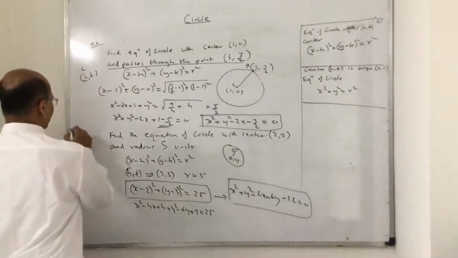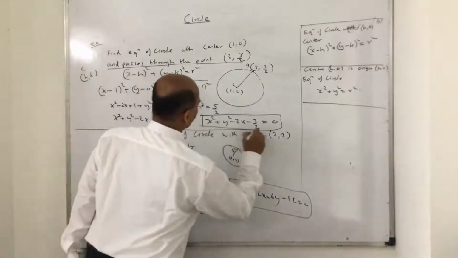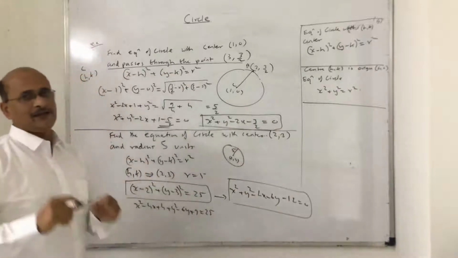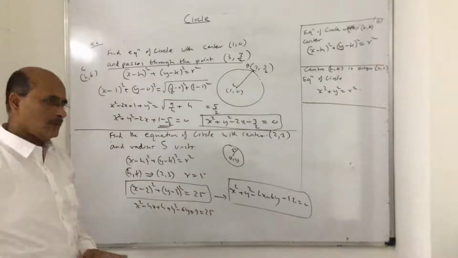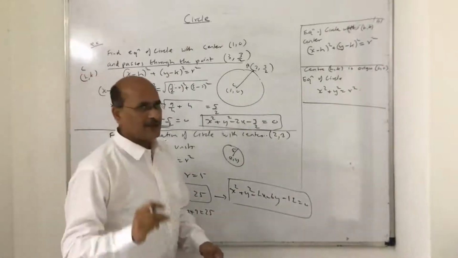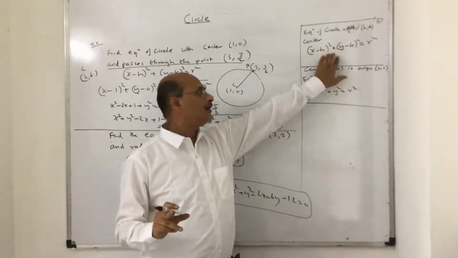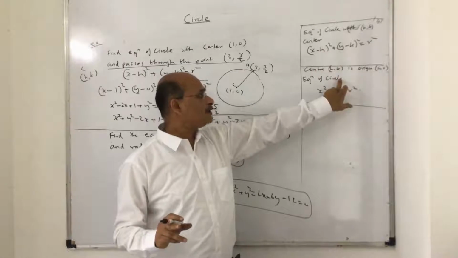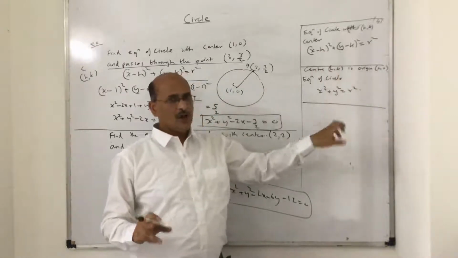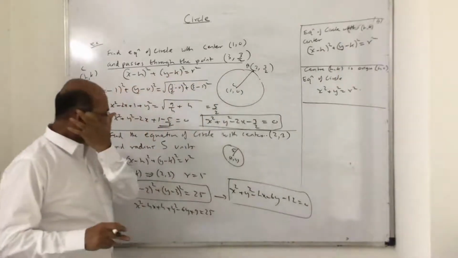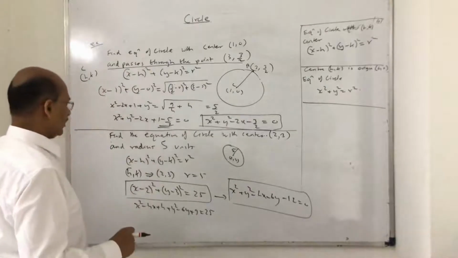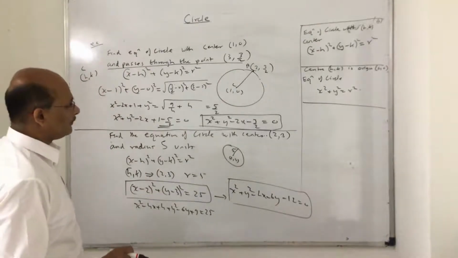So what is the point which I want to tell you is, they are asking the equation of a circle. If the center is h comma k, you need to keep in mind that the equation has to be this. Okay, keep that in mind. And this is a special case where it is origin. Then second thing is, there are two more special cases here which I want to share with you as we go on. Okay, now what is that?